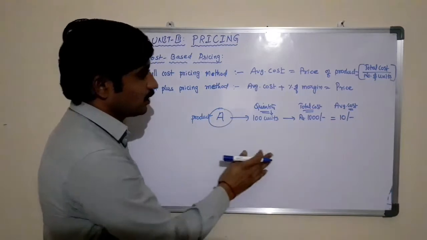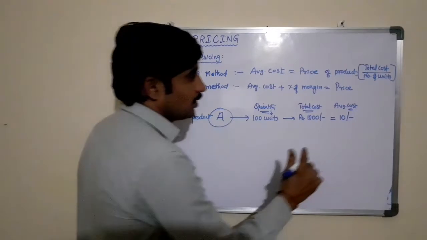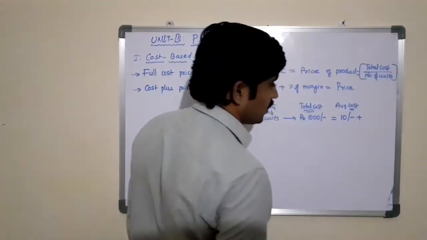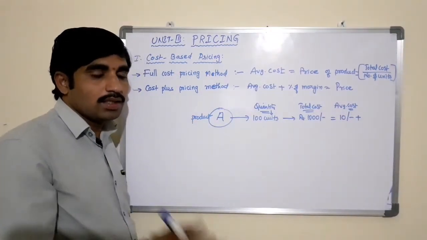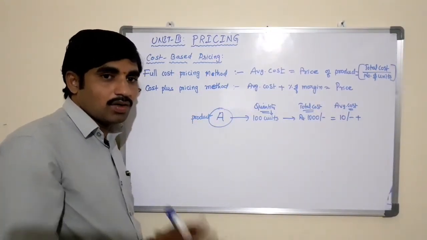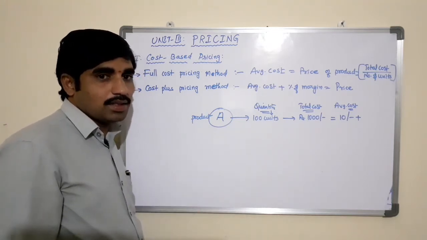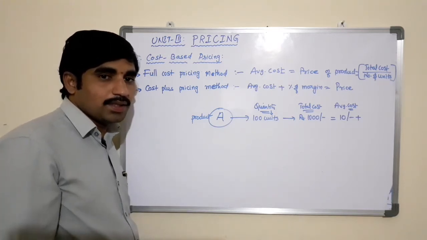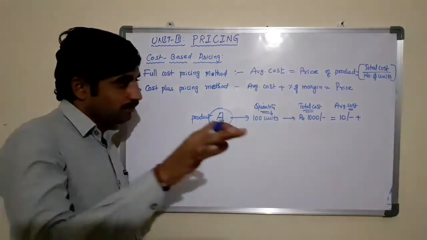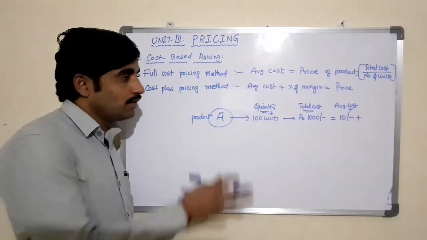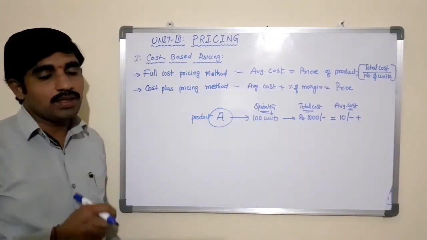In case of full cost method, this will be the price of the product. But whereas in the cost plus pricing method, we need to add a certain percentage, that is 10% or 20% or 30%, based on the demand for our product in the market, or the competition in the market, or the customers' perception, customers' income level, purchasing power, expectations. Based on the different factors, we need to ascertain some margin, that is what is called the conventional margin of profit.